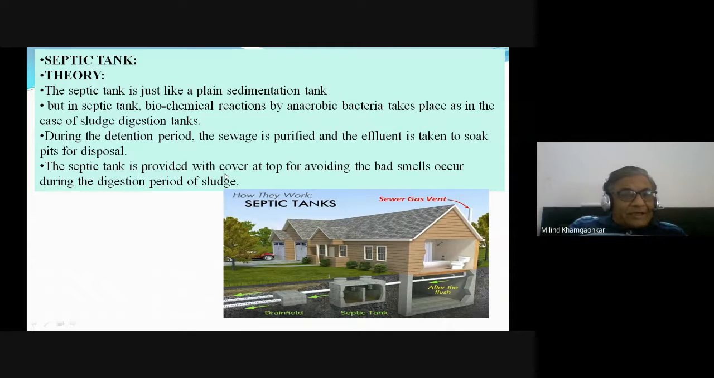The septic tank is provided with a cover at the top to avoid the bad smells that occur during the digestion period of the sludge.